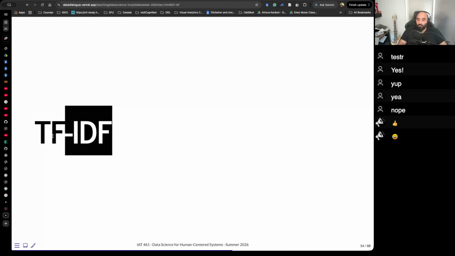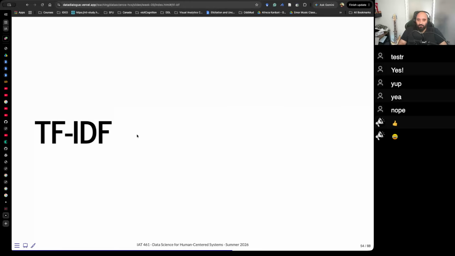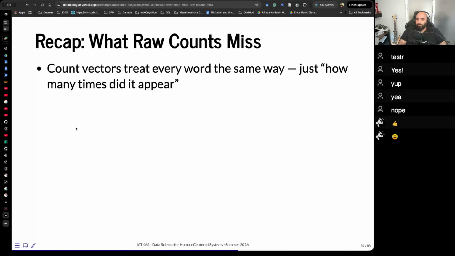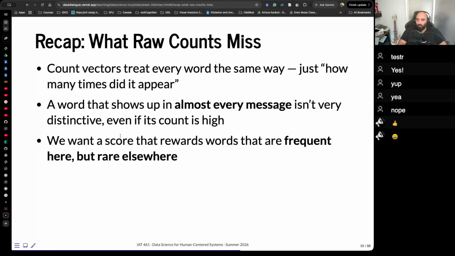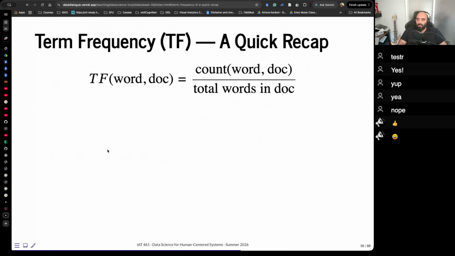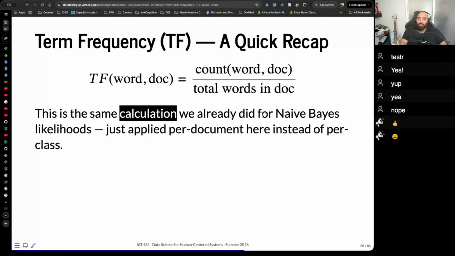Okay? I've already shown you this, TF-IDF, term frequency, inverse document frequency. Count vectors treat every word the same way. Just how many times did it appear? A word that shows up in almost every message isn't very distinctive, even if its count is high. We want a score that rewards words that are frequent here, but rare elsewhere, okay? So the term frequency of a word in a doc is essentially the count of the word in that doc divided by total words in the doc, okay? This is the same calculation we already did for naive Bayes likelihood, just applied per document here instead of per class.